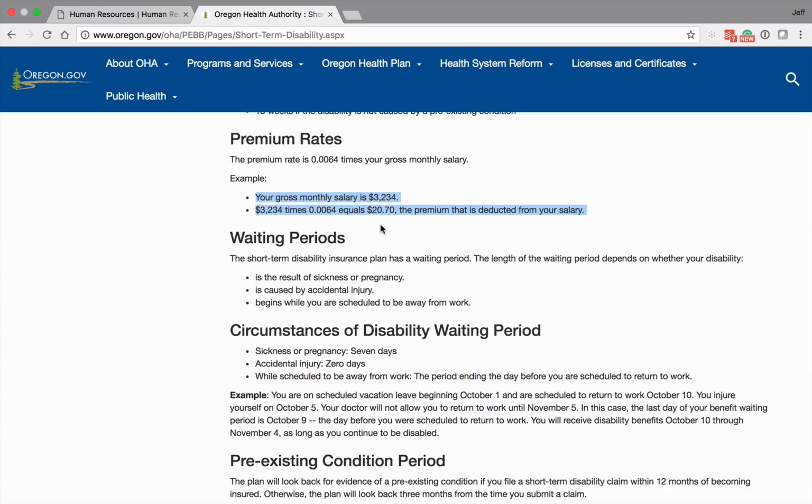0.0064. The one thing that I would remind you on short-term disability, once you've been an employee with EOU for a while, keep notice of your leave balances. Once you start accruing a lot of sick leave, short-term disability might not be a premium that you want to pay. Short-term pays 60% of your monthly salary, where sick leave pays 100%. So keep that in mind during open enrollment. And once you've been with us for a while, you can always drop short-term, and if you need to, you can pick it up at a later time.